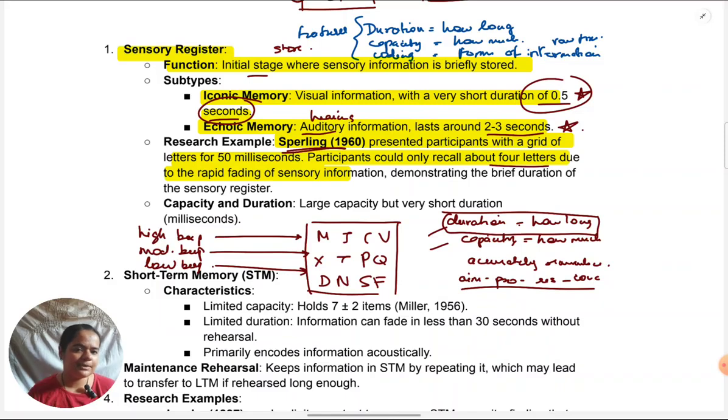Another example can be of the ears. If I hear a tone in my ear, I remember exactly how the tone is. I don't translate it to it's a high tone. So I don't speak to myself or think it's a high tone and remember that way. I can actually hear the tone that is there in my ears. So that is the form of coding. When we contrast, when we say STM, LTM, you will be able to see their information is changed. It's not held in raw form, it's processed a little before it is stored.